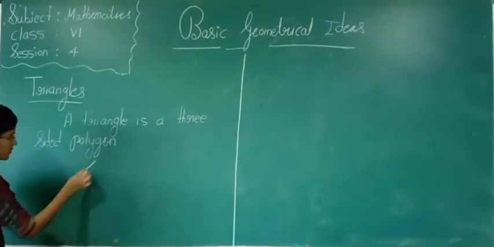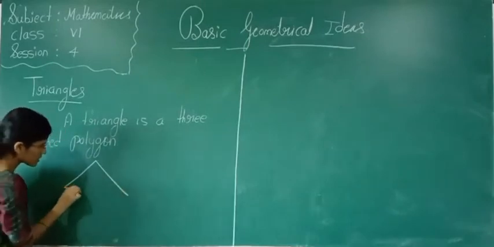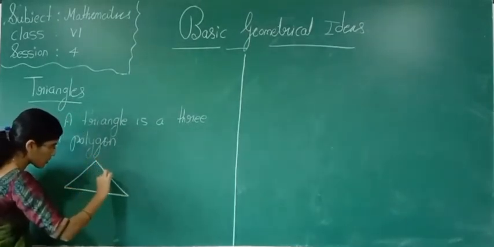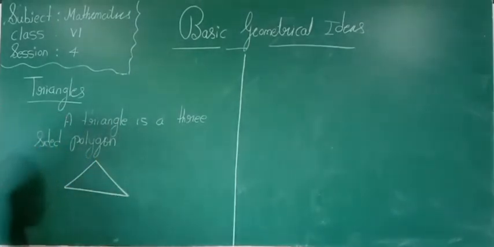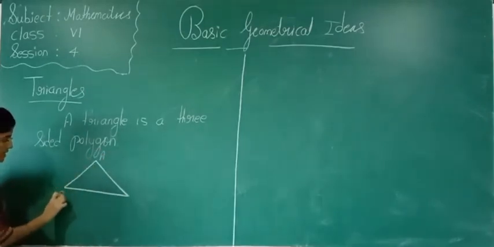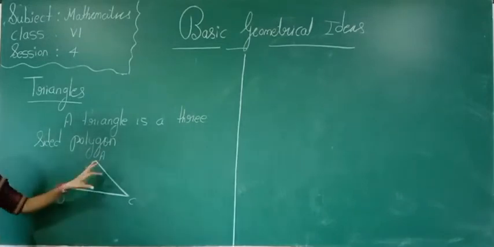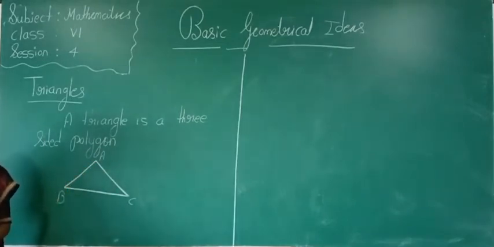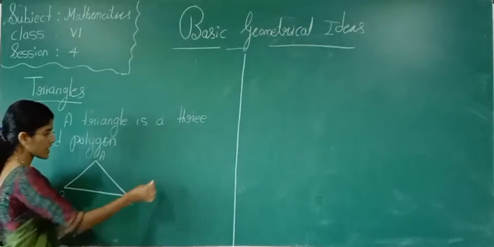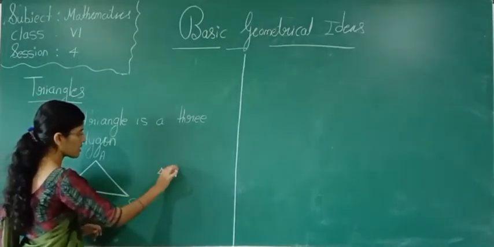Now see here. What is this triangle? This triangle is nothing but a three-sided polygon. Here A, B, C is a triangle. Say symbolically how we will write it here: triangle ABC.